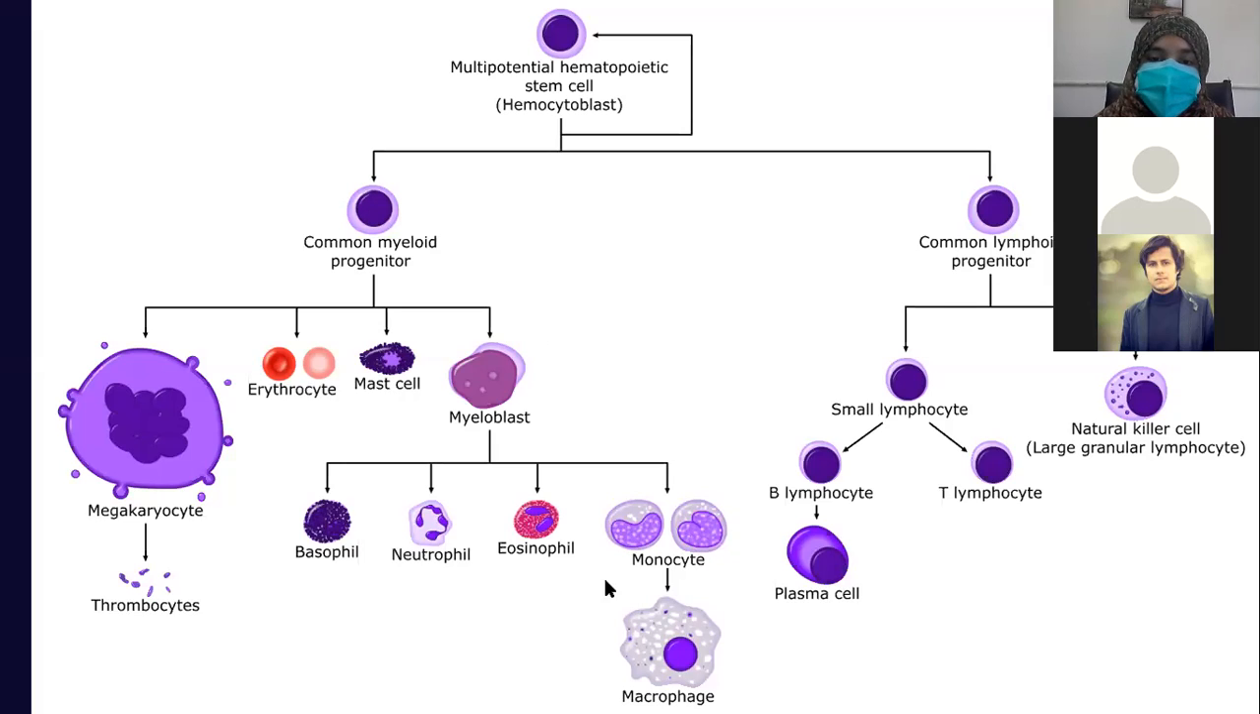So, what is the difference between monocyte and macrophage? I hope you all know that monocytes are cells that are produced from the marrow, and they are transferred to the blood. As long as the cells are inside the blood, they are called monocytes. When they leave the blood and enter the tissues, they take the name macrophage. So in tissues it's called macrophage, in blood it's called monocyte.